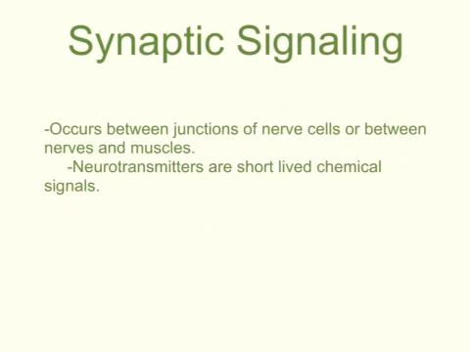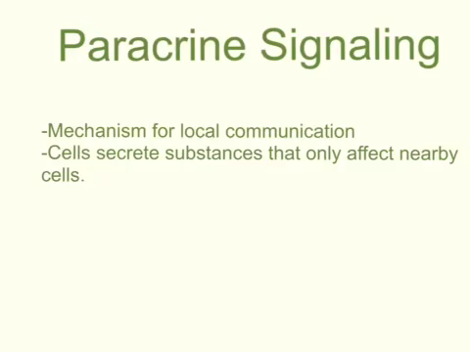There's also synaptic signaling, and this occurs between junctions of nerve cells or between nerves and muscles. Neurotransmitters are short-lived chemical signals. There's also paracrine signaling, which is a mechanism for local communication, so cells that are close to each other, and cells secrete substances that only affect nearby cells.